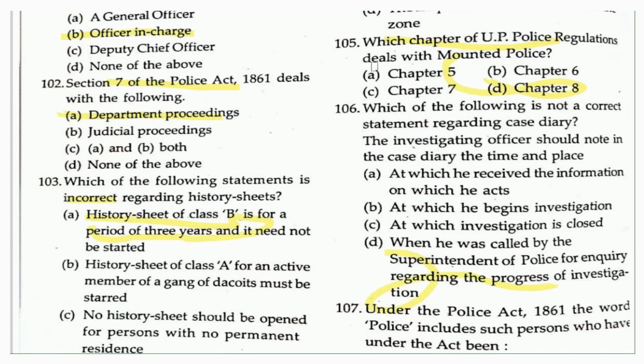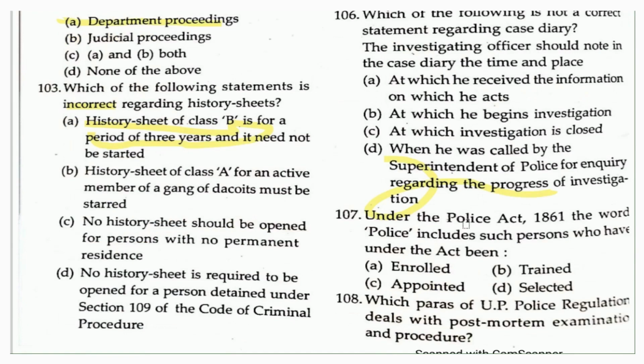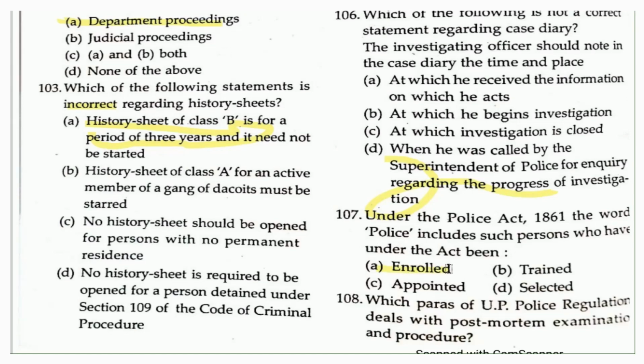Moving to the next question which had been asked: under the Police Act 1861, the word police includes such persons who have under the act been enrolled, trained, appointed, or selected. And the answer to this question, that is, police includes the enrolled. So a person is a police when he is an enrolled one.